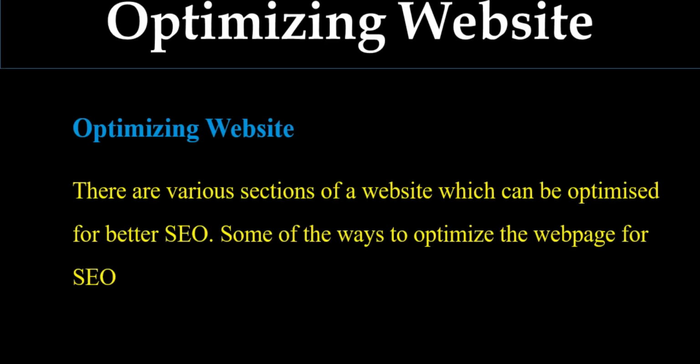Other factors for SEO are the speed of the website, mobile friendliness, and creating robots.txt. In the last lecture we saw the first optimizing way, that is SEO page structure optimization, and in this lecture we are going to continue with the SEO of keywords.